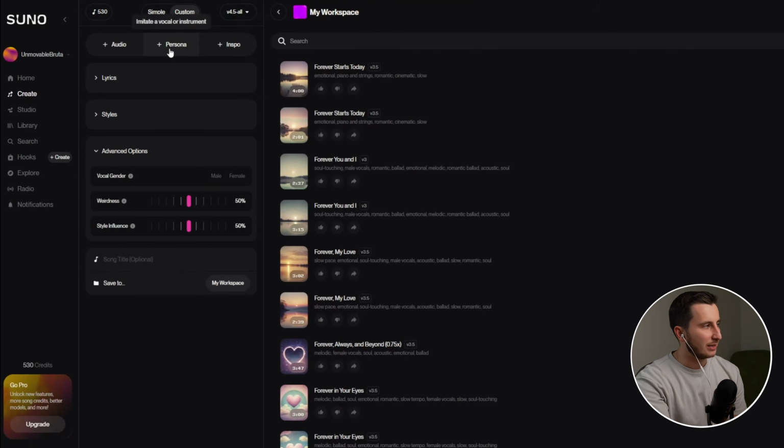And other things they've added, you can add a persona or inspiration. So you can have a beat or something you recorded in reality, upload it right in here and it will take the beat and generate a song around it. So there are pretty cool features around here.